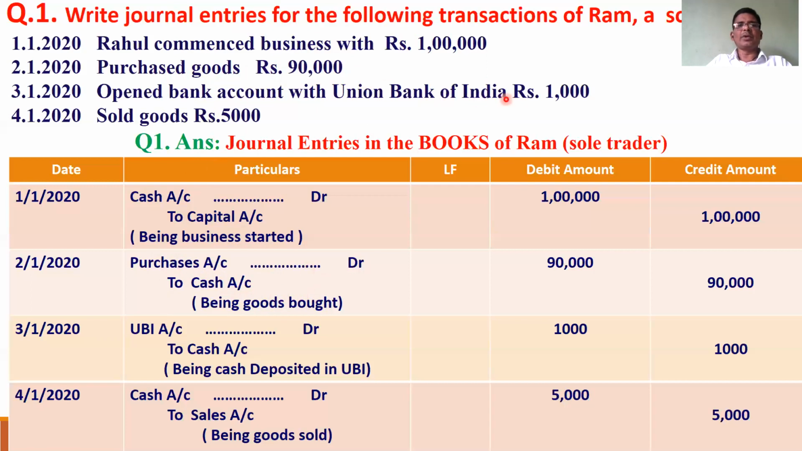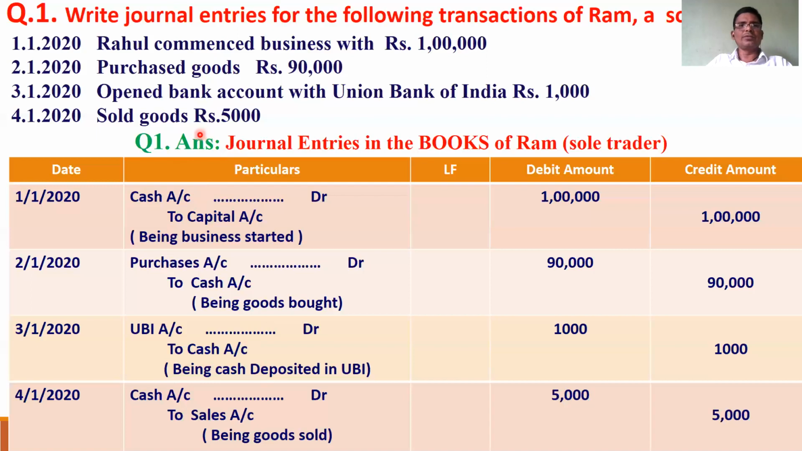Opened bank account with Union Bank of India, 1,000. We opened a bank account with Union Bank of India. That means cash is going out, so cash account is created, and the receiver is Union Bank of India, so Union Bank of India account is debited. That means cash is going to the bank. So the personal account is debited. Union Bank of India account debtor to cash account, being cash deposited in Union Bank of India.